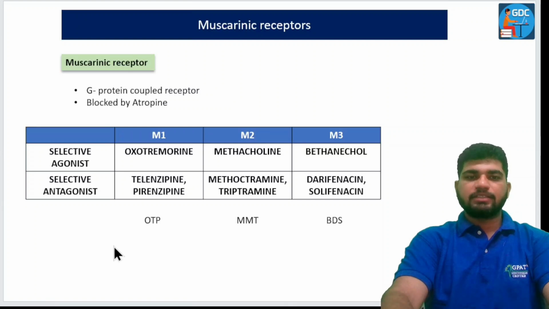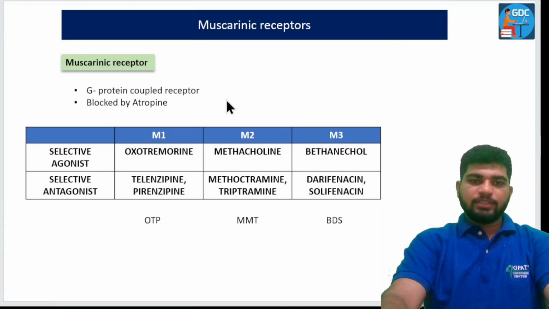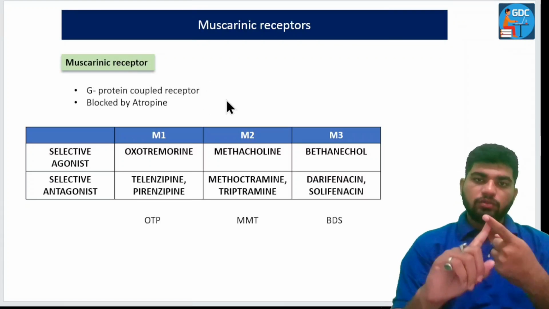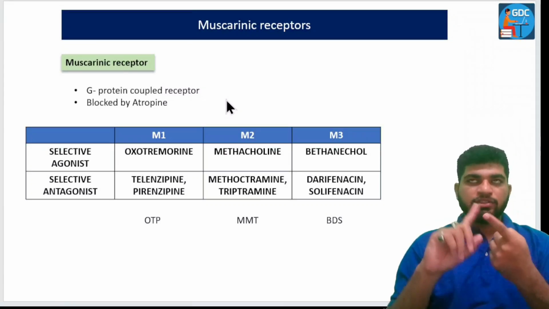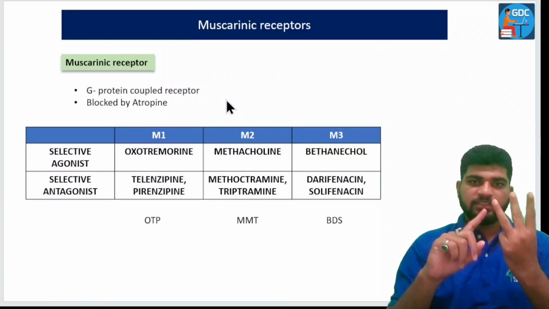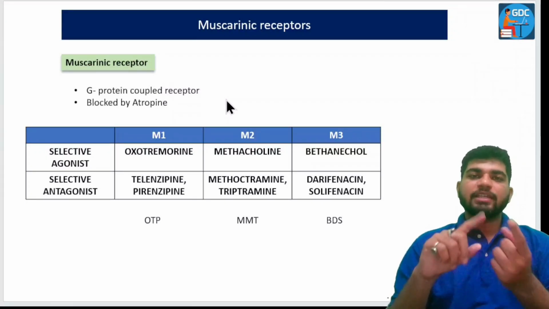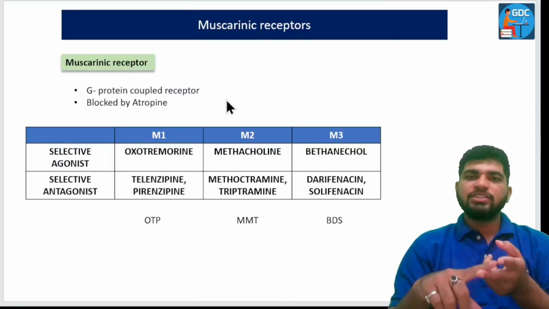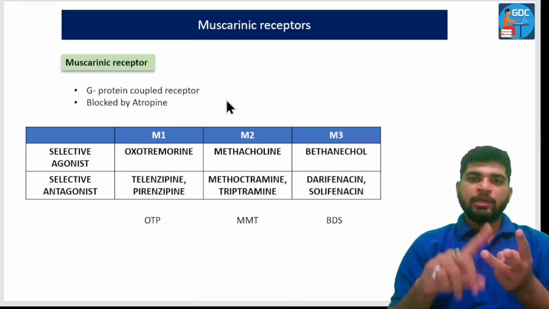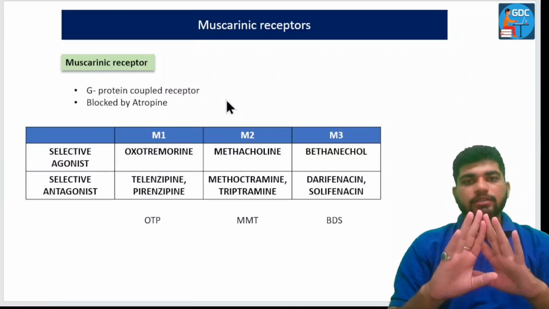Now move towards the muscarinic receptor. I have already told you that it is a G protein coupled receptor, basically Gq mediated as well as Gi mediated. So the odd ones, M1, M3, and M5, will be Gq mediated, whereas M2 and M4 will be Gi mediated.